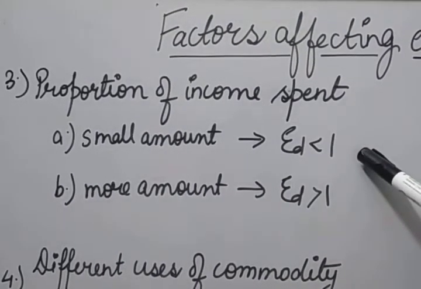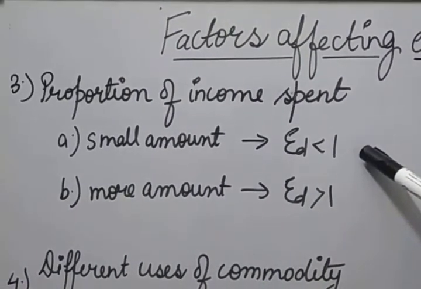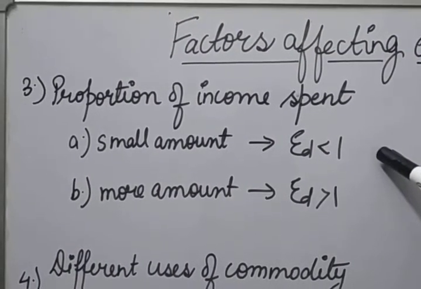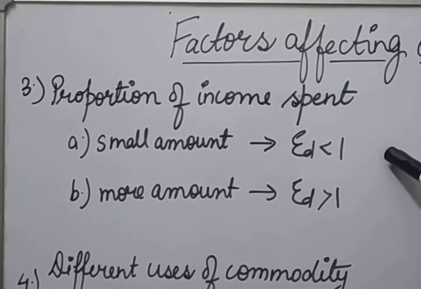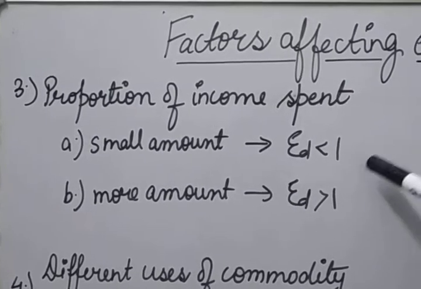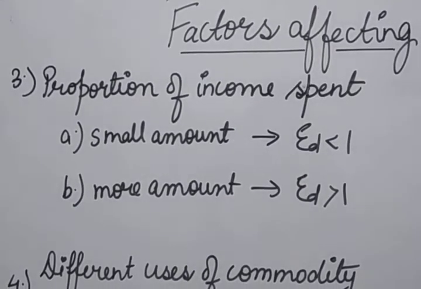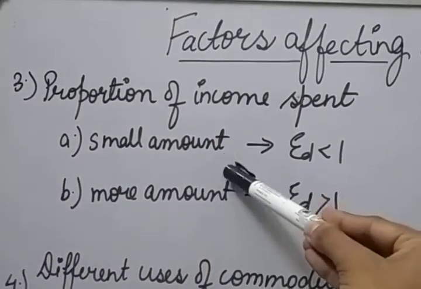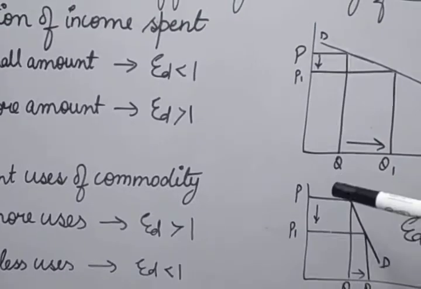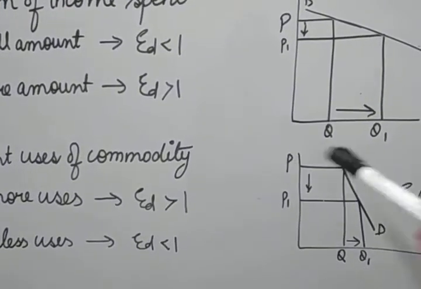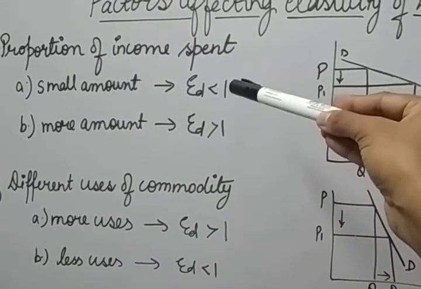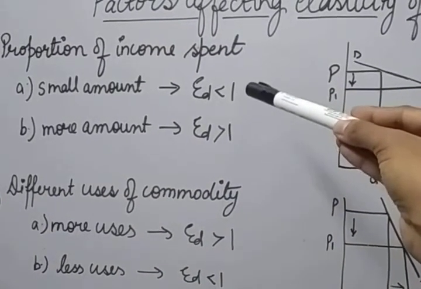We spend our income on few things like needle, salt, matchbox, toothbrush, shoe polish. These are commodities on which the consumer spends a very small amount of his income. So if there is more change in the price, very little quantity will be affected. So the elasticity for such commodities will be lesser than 1.